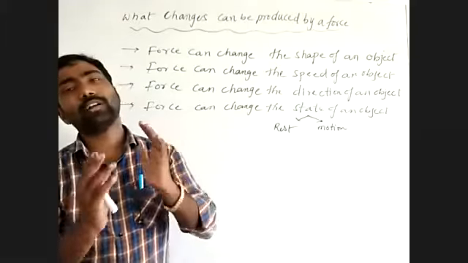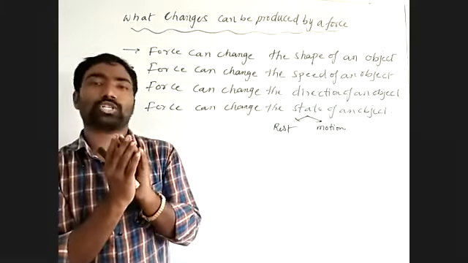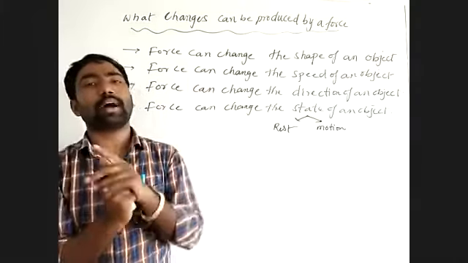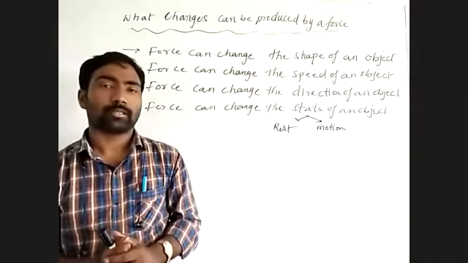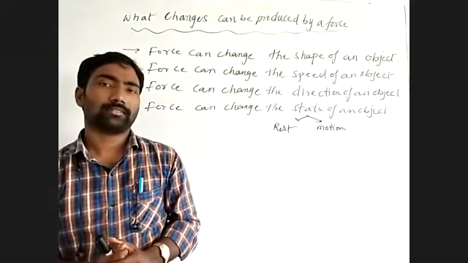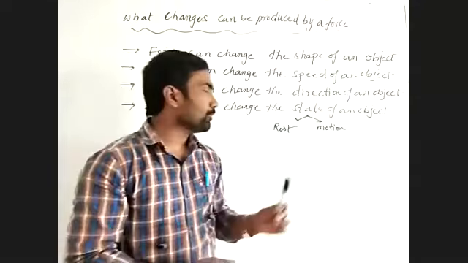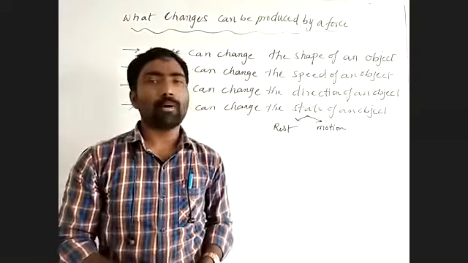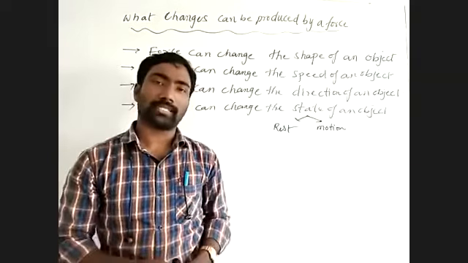When a fielder catches the ball, the ball comes to rest from motion. When force is applied by a fielder on a moving body in the opposite direction, the body comes to rest from motion. When we apply force on a moving body, that moving body can change its state from motion to rest.